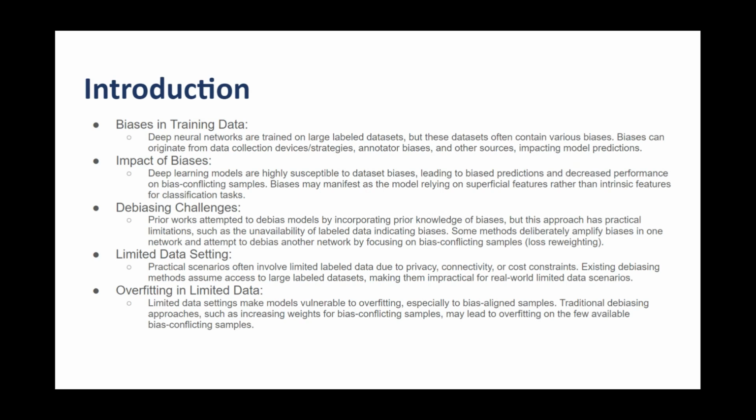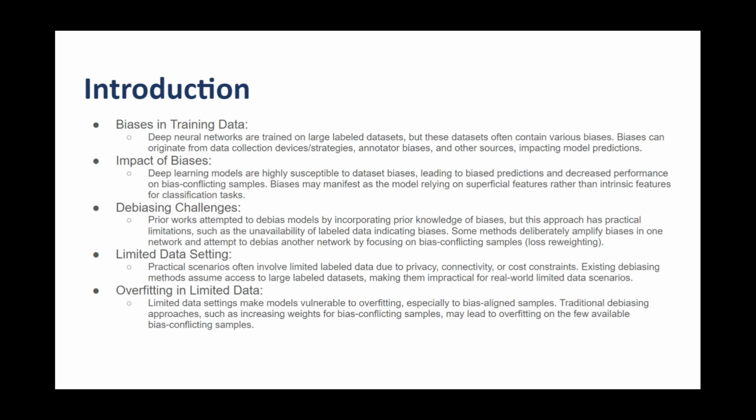These biases, stemming from data collection methods, annotative subjectivity, and other sources, adversely affect model predictions. Deep learning models, in particular, are highly susceptible to these biases, leading to skewed predictions and diminished performance. Conventional debiasing approaches often rely on prior knowledge of biases, an impractical assumption due to the unavailability of labeled data indicating biases. Some methods intentionally amplify biases in one network, attempting to debias another by focusing on bias conflicting samples through techniques like loss reweighting.